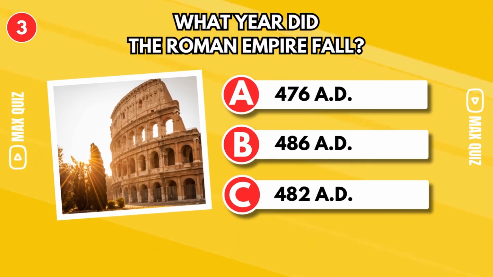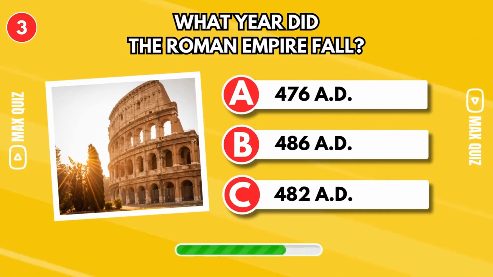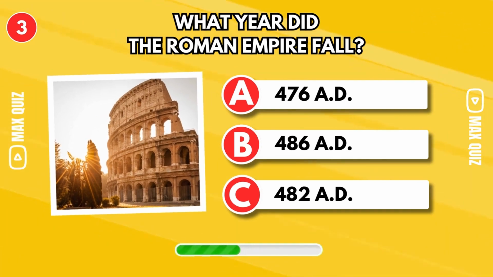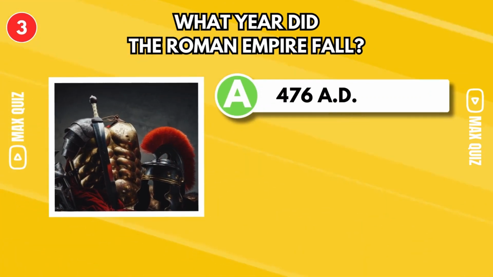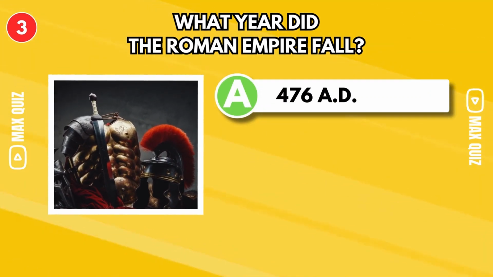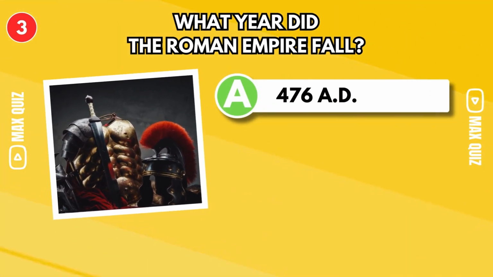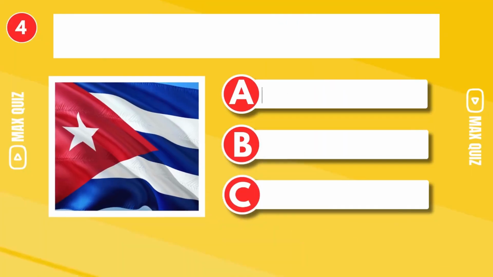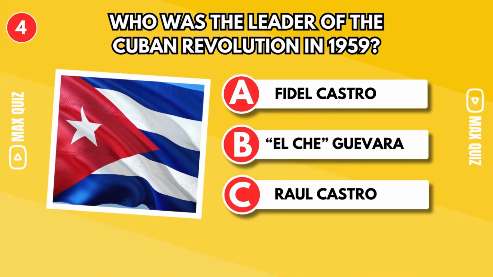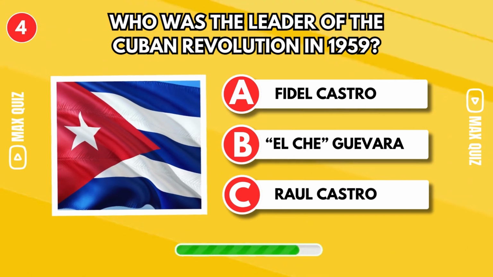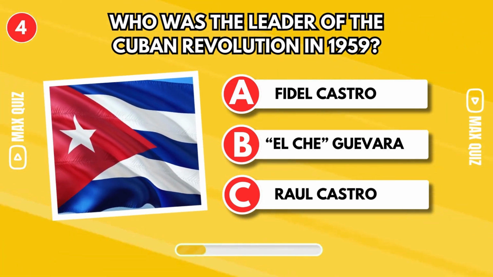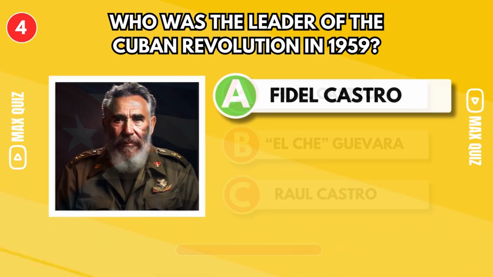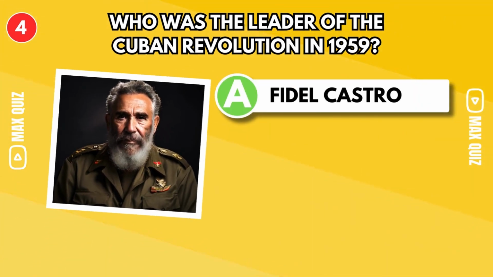What year did the Roman Empire fall? It happened in 476 AD, with the deposition of the last emperor, Romulus Augustulus. Who was the leader of the Cuban Revolution in 1959? The correct answer is Fidel Castro.